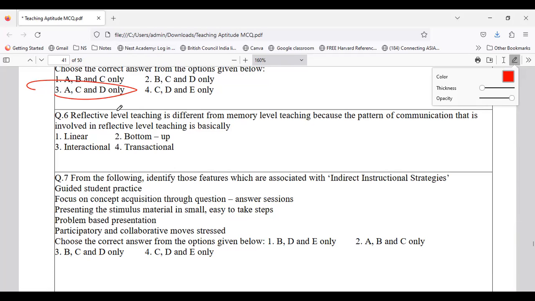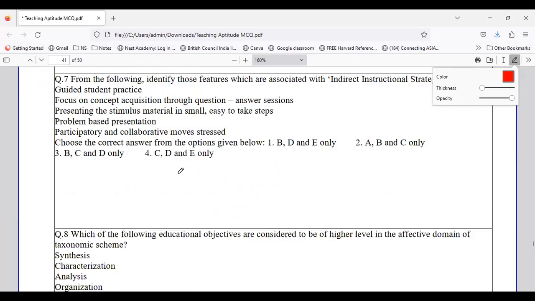So the right option over here, if you're talking about reflective level, that is the highest level, and the communication pattern will be definitely what? It will be the highest pattern in the form of transactional. Okay, so question number 6 is basically transactional. Okay. Now, coming to question number 7.